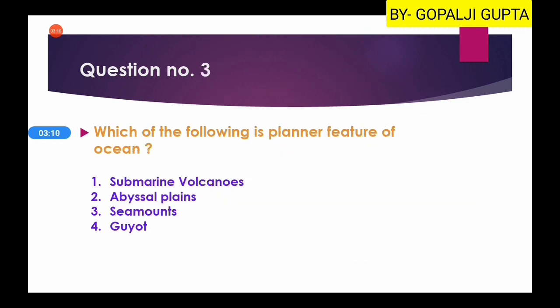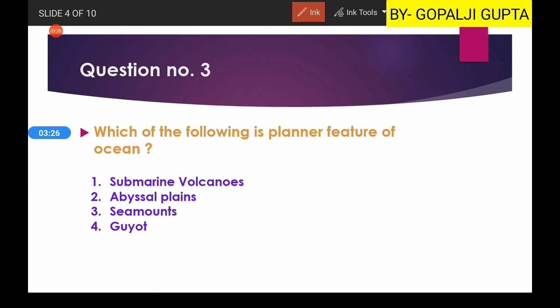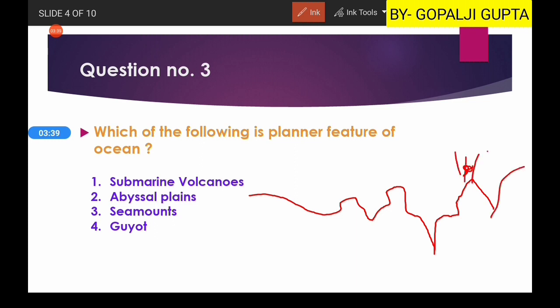Then question number three is, which of the following is a planar feature of ocean? Now whenever we talk about the ocean, the non-geology or non-geography background people think that ocean is flat everywhere, but we know that it is not flat. There are undulations within the ocean, like something like this. We have mountains, we have trenches as well, and we have the volcanoes. So these are the features.